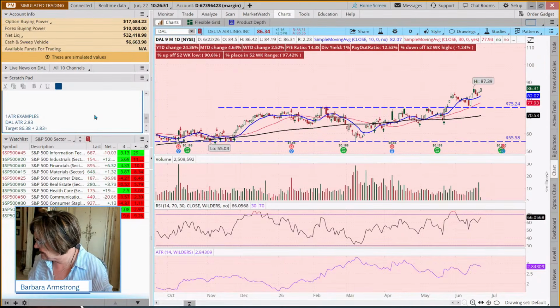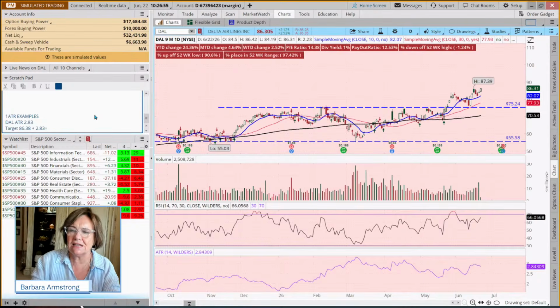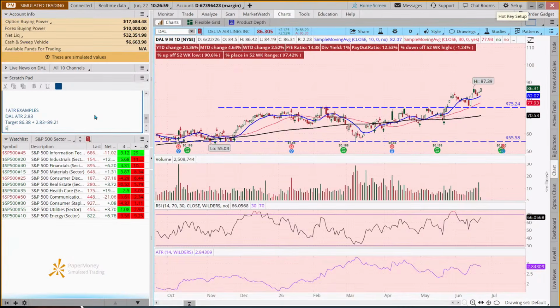So 86.38 plus 2.83 is 89.21, and that is going to be our target. Then our exit on this is going to be today's low, which is 84.19 minus 2.83. Feel free to double check my math, guys. So 84.19 minus 2.83 is 81.36.